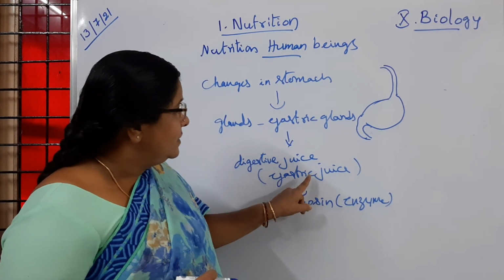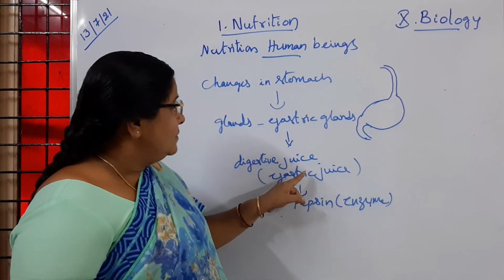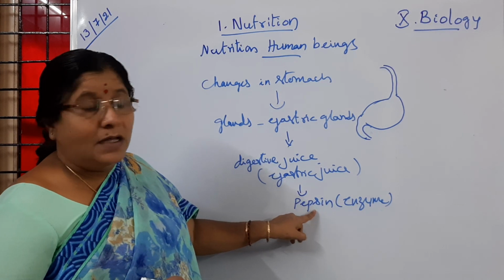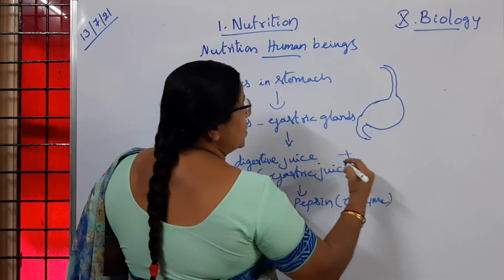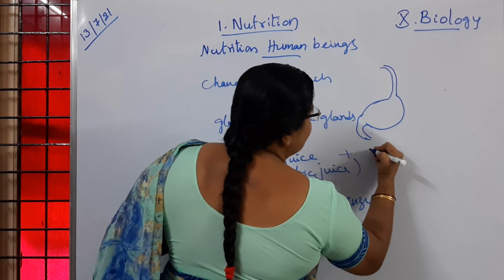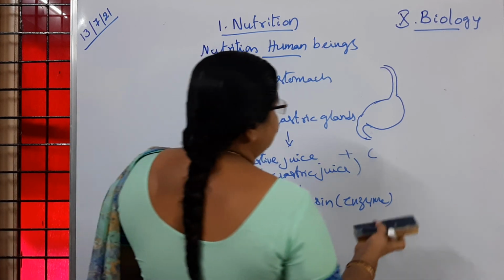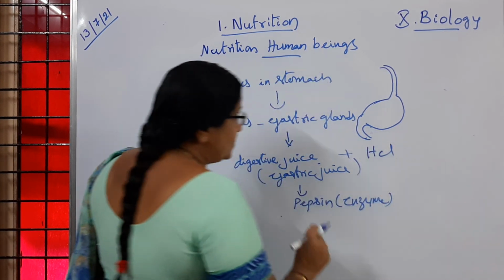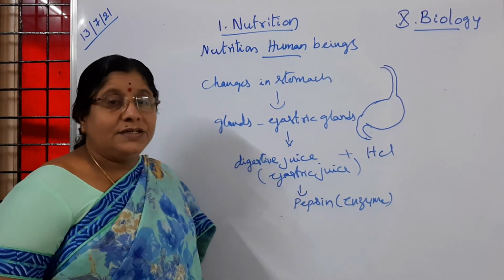So gastric glands present in the walls of the stomach produce gastric juice, which contains an enzyme called pepsin. Along with gastric juice, another important substance is also produced by the stomach, that is HCl, hydrochloric acid. So these two are produced by the walls of the stomach. Is it clear to children?